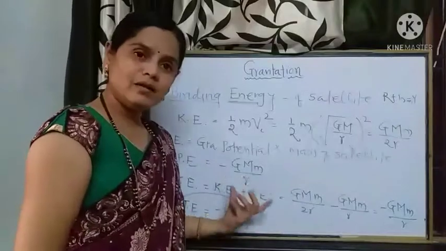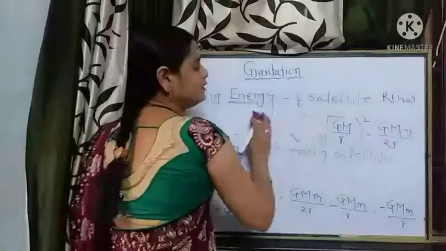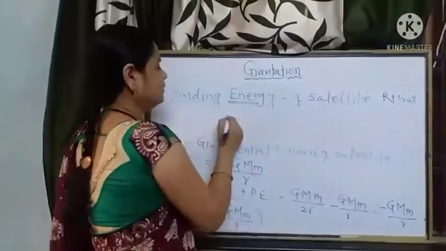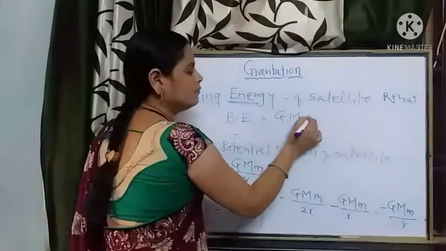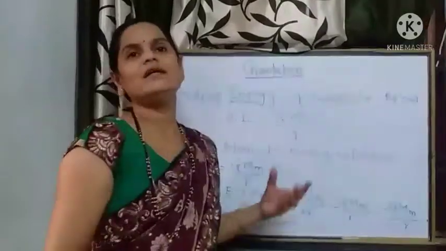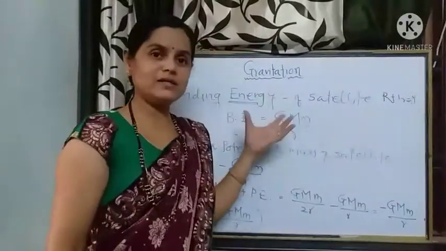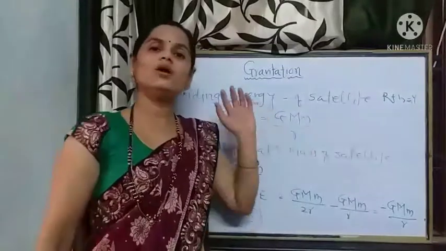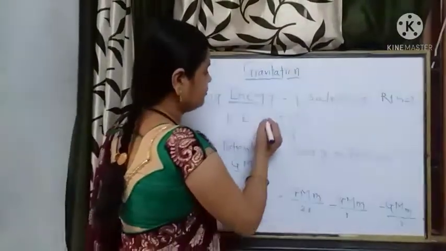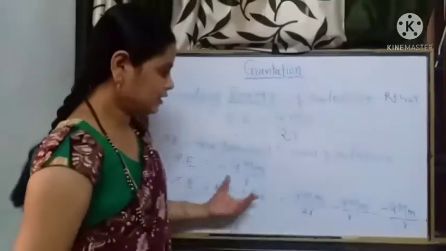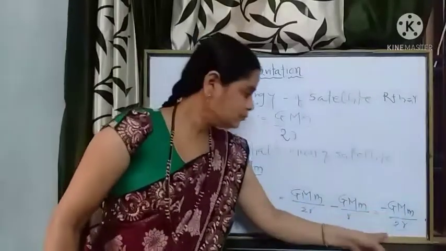So in terms of magnitude, we must write the binding energy as GMm upon small r if it is at a height h above the earth's surface. And if the satellite is orbiting close to the surface of earth, it is minus GMm upon 2r, since 1 by 2 minus 1 is minus 1 by 2.